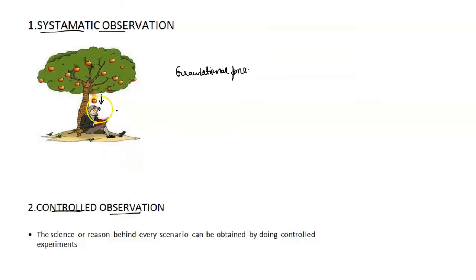So when Sir Isaac Newton found that the apple was falling down from the tree, that could have happened by chance, or there may be a reason for that scenario. From the observation we cannot predict that it always happens in every case and at every place. The science or reason behind every scenario can be obtained by doing a controlled experiment.